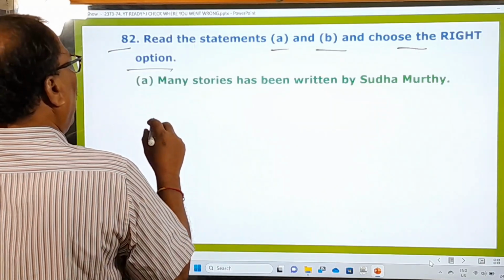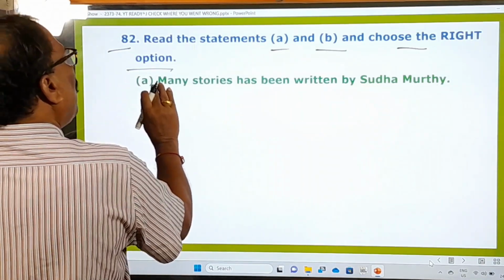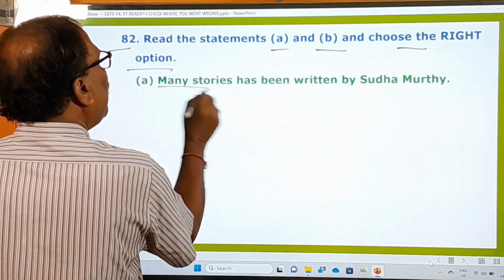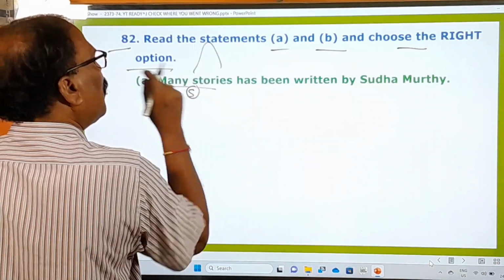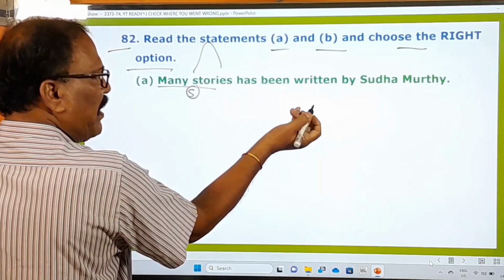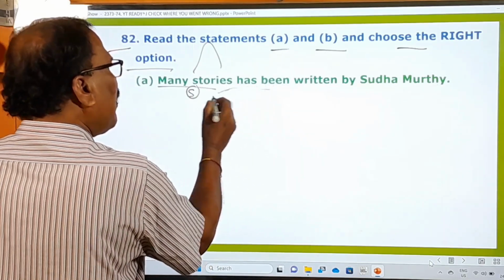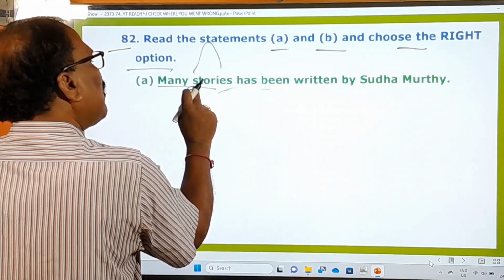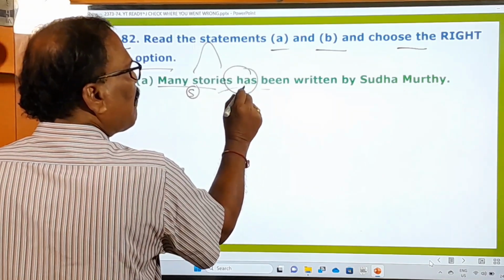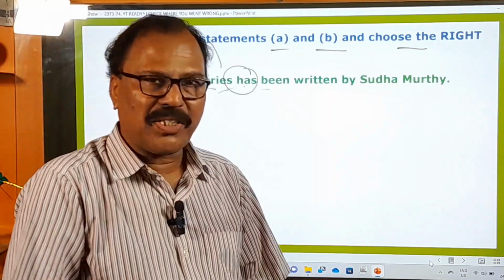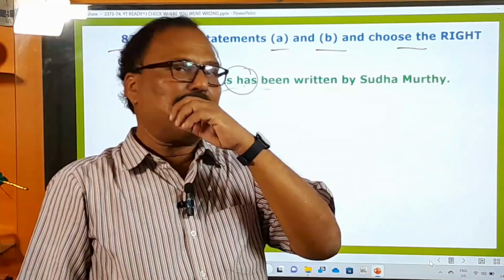Right. And here, if you observe this sentence now, many stories, this is a subject, plural subject, many stories. This sentence is in the present perfect. Has been means present perfect. But remember, when there is plural subject, there must be a plural helping verb only. Okay, in the English grammar, there is only a broad rule.